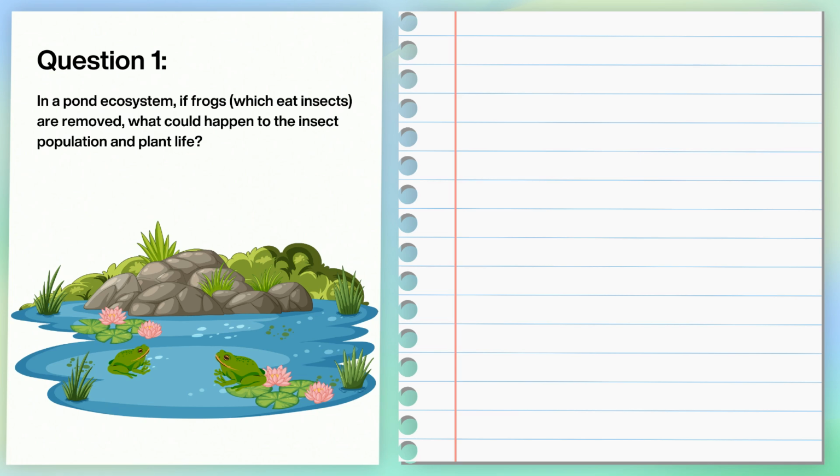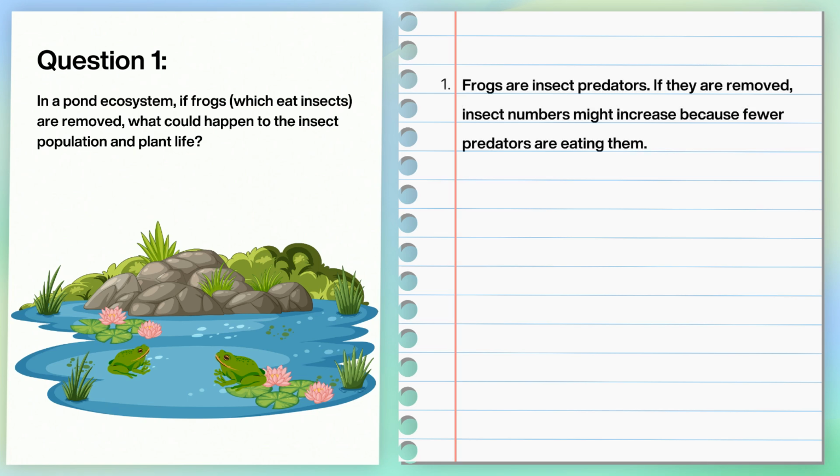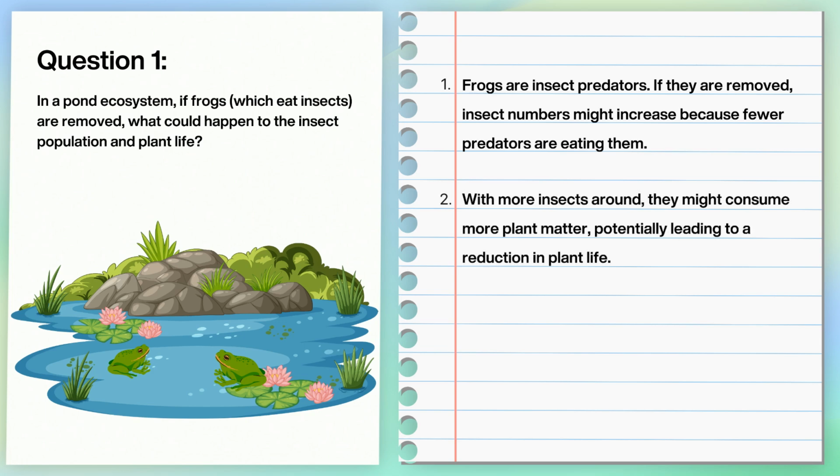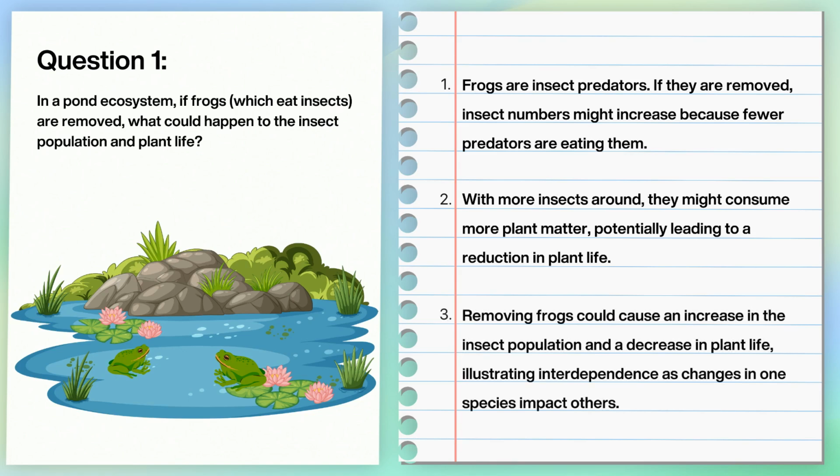Now let's go through the answer. Firstly, let's understand the chain reaction. Frogs are insect predators. If they are removed, insect numbers might increase because fewer predators are eating them. Next, predict other effects. With more insects around, they might consume more plant matter, potentially leading to a reduction in plant life. In conclusion, removing frogs could cause an increase in the insect population and a decrease in plant life, illustrating interdependence as changes in one species impact others.